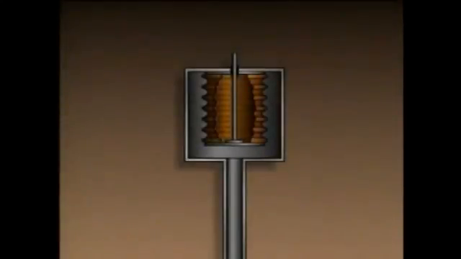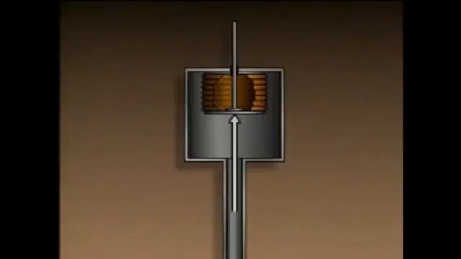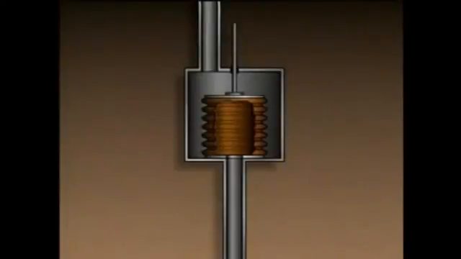Here's a different arrangement. In this case, the bellows is attached at the top of the chamber. The bottom of the bellows is sealed, so the pressure that's applied at the bottom of the chamber acts on the outside of the bellows. A bellows can also be set up to measure the difference between two pressures. Here, the bellows measures the difference between the pressures that are applied at the bottom of the chamber and the